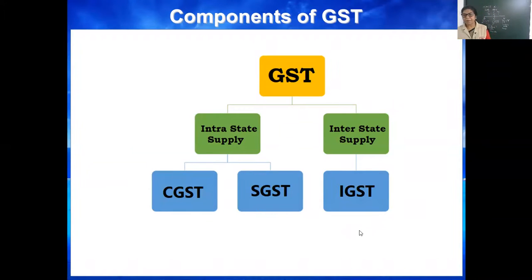Then interstate. Interstate, see this, you can learn by this way. Interstate means the states are going to change. Buyer from Mumbai, Pune, and seller from Indore, Bhopal, Jabalpur. So when the situation is there that both the service provider and service taker, buyer and seller, belong to different states, then IGST will be applicable.